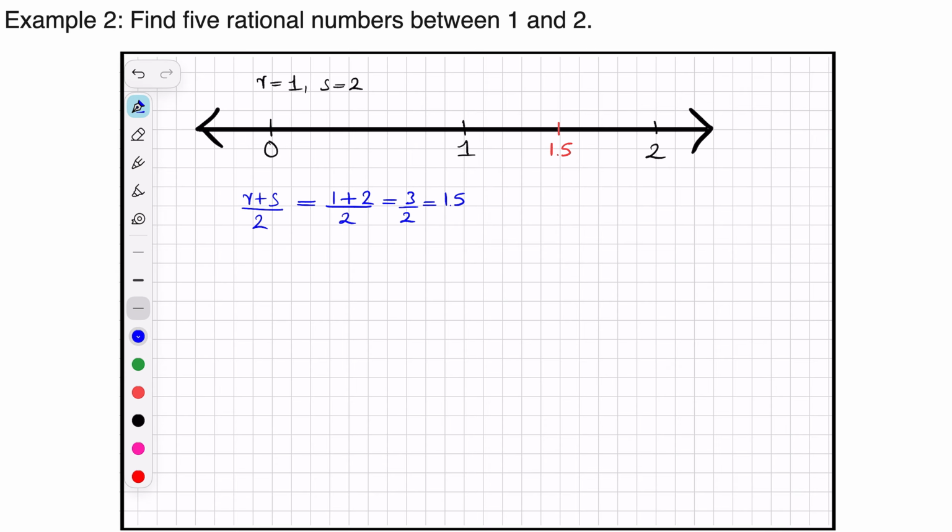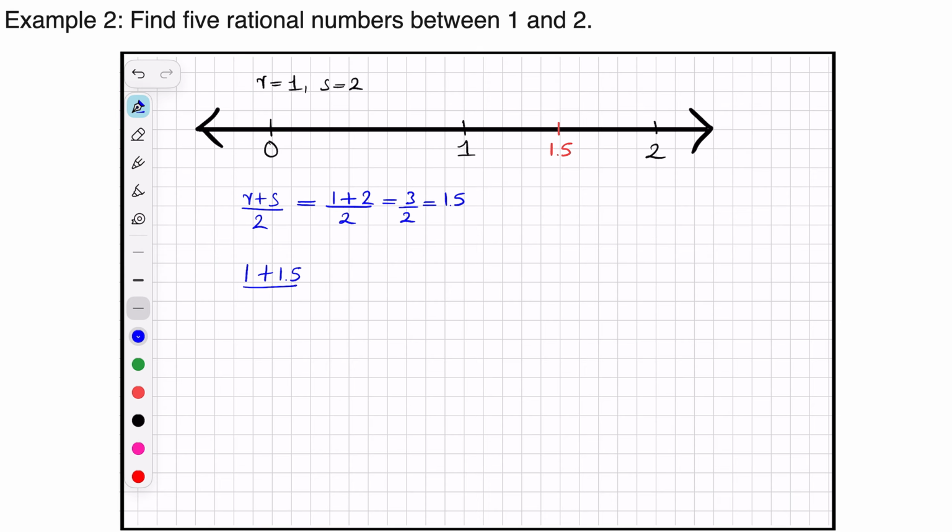We can take 1 and 1.5 as r and s. Any number between 1 and 1.5 will also lie between 1 and 2, right? So we take (1 plus 1.5) by 2.